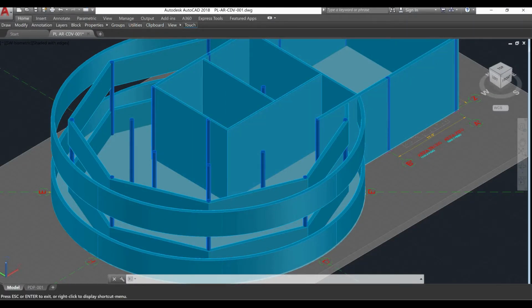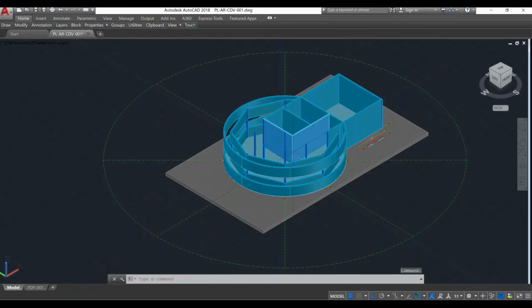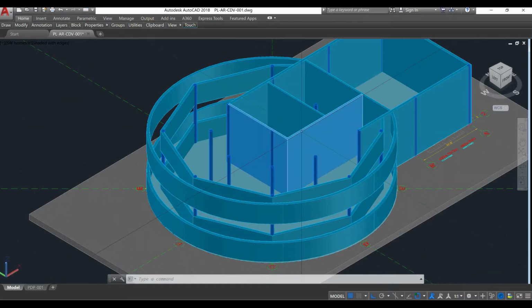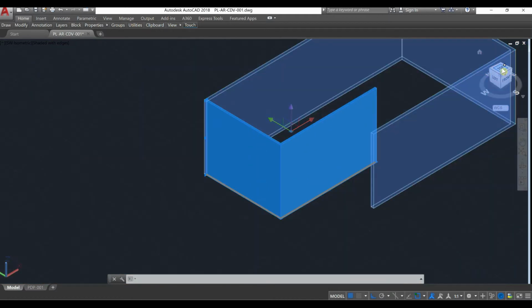So let's continue with our project model. Today we are going to make the doors. We are going to learn how to insert the doors in our structure, but I would like you to make sure that the layer is on the doors layer and change the view to our two-dimensional view.